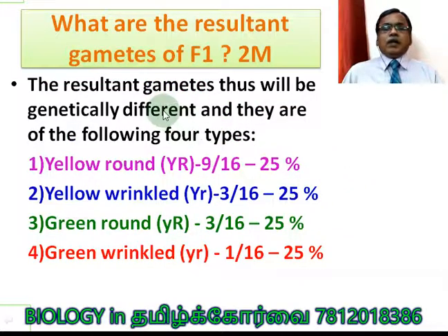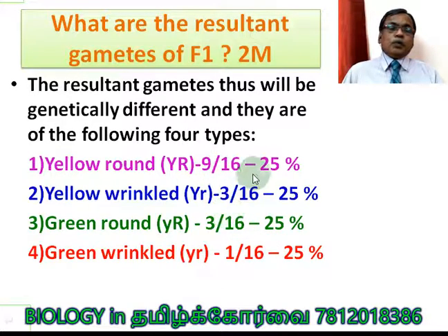The resultant gametes will thus be genetically different. Okay, you see capital Y capital R, capital Y small y, capital R small y, small r. And here for gametes, that is the ratio given in our book. But in the NEET, you cannot follow this, because in this ratio the gametes are not produced.